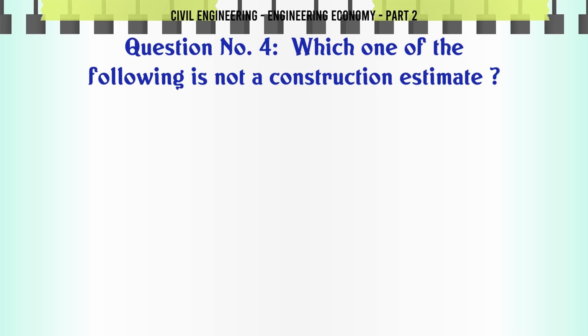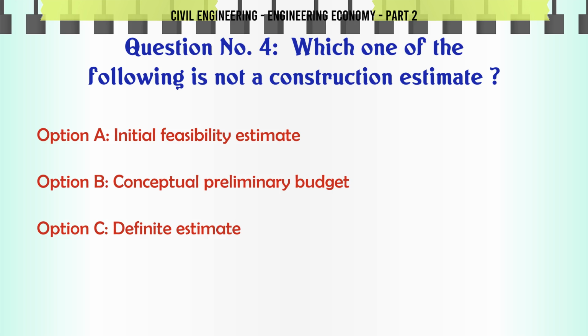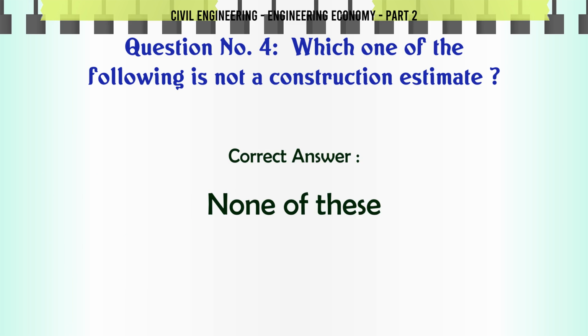Which one of the following is not a construction estimate? A. Initial feasibility estimate. B. Conceptual preliminary budget. C. Definite estimate. D. None of these. The correct answer is none of these.